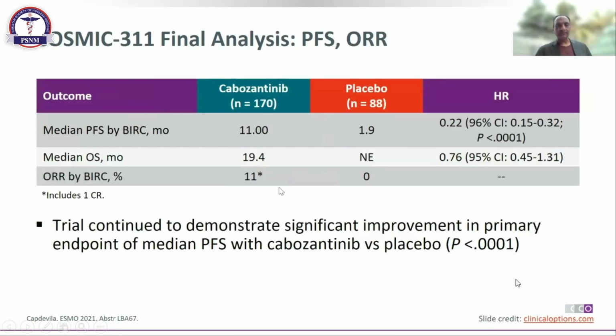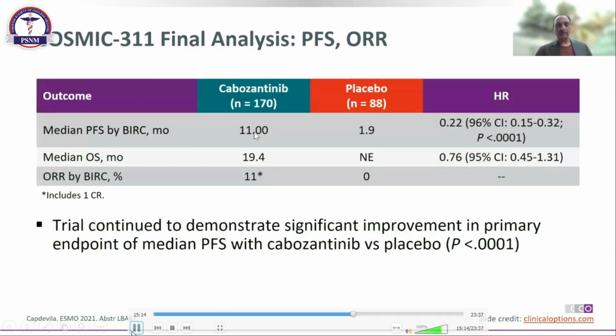And if you see, there was a progression-free survival of 11 months versus 1.9 months in the placebo group. All these patients had taken sorafenib, lenvatinib, or both. So we have the option to start cabozantinib, and we have treated patients with cabozantinib and have seen a very good response.